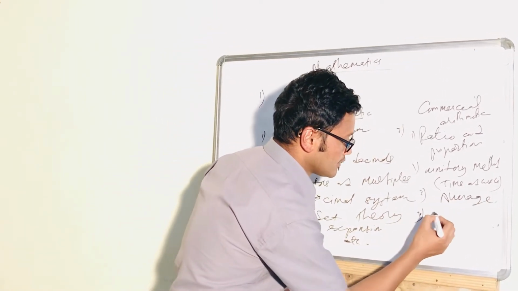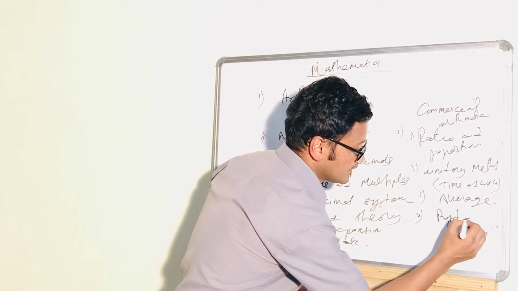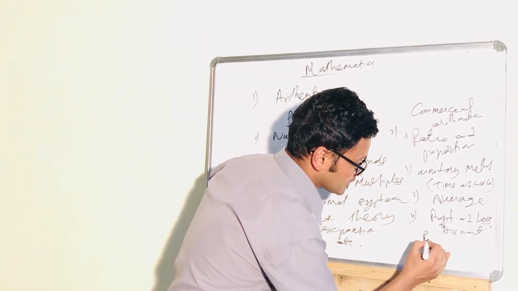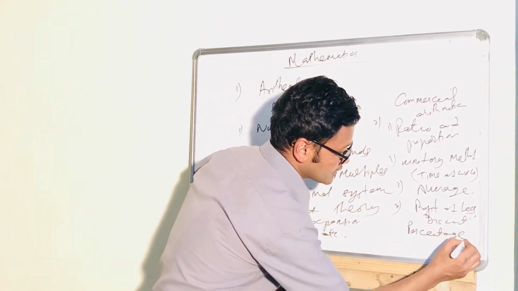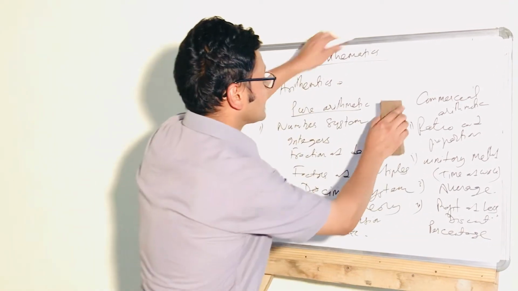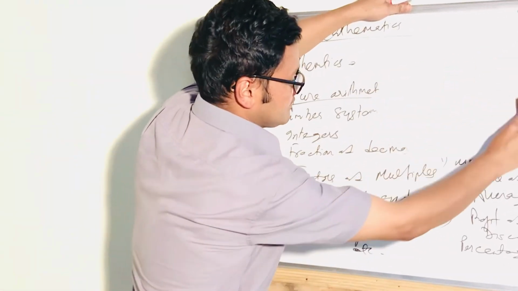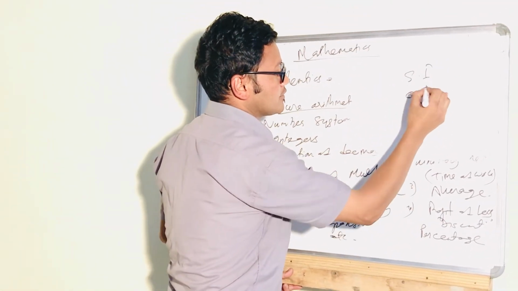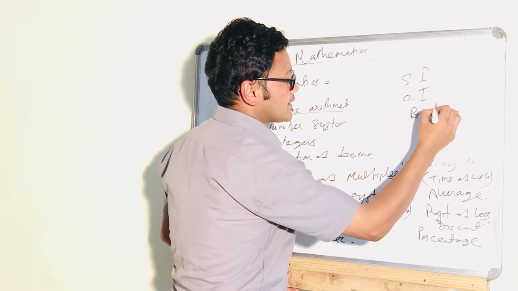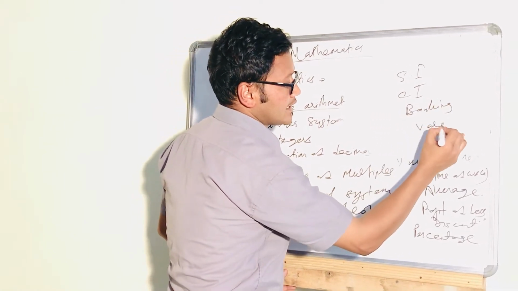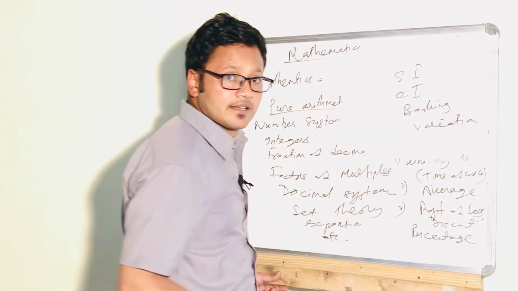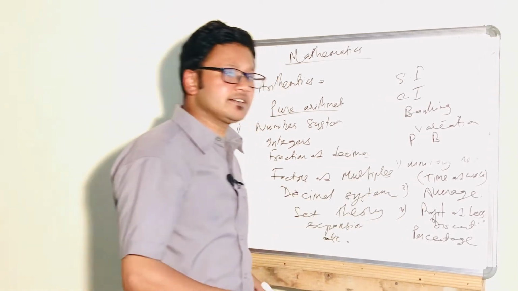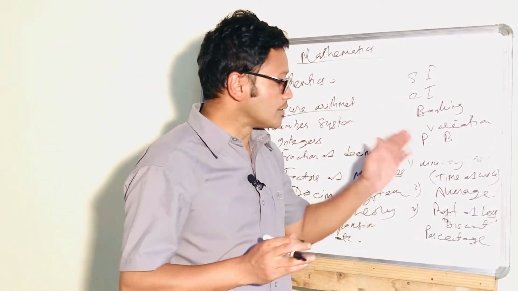Number 4, profit and loss, discount, then percentage and its applications, then simple interest, compound interest, banking, variation. Then partnership business, I can write PB only, and shares and dividends. There are many topics included in commercial arithmetic.